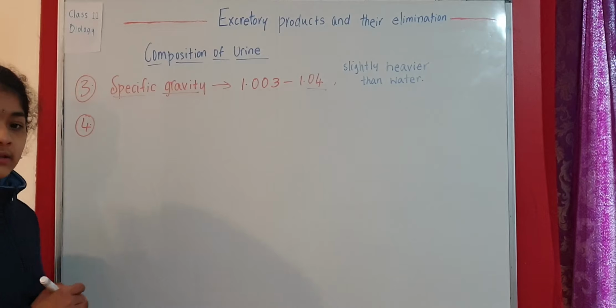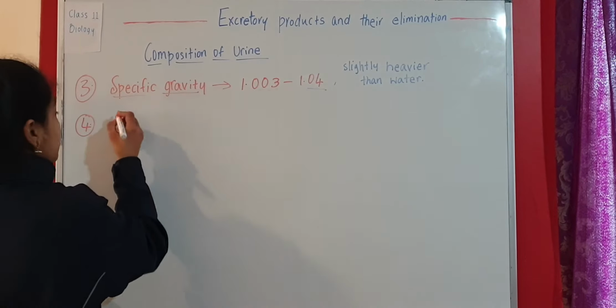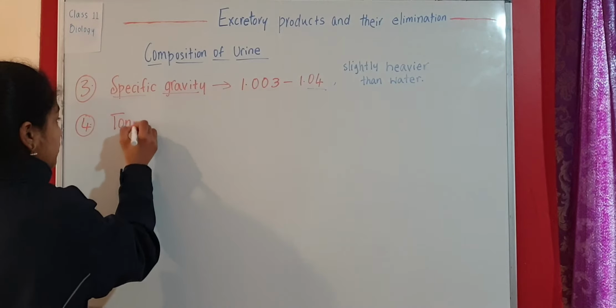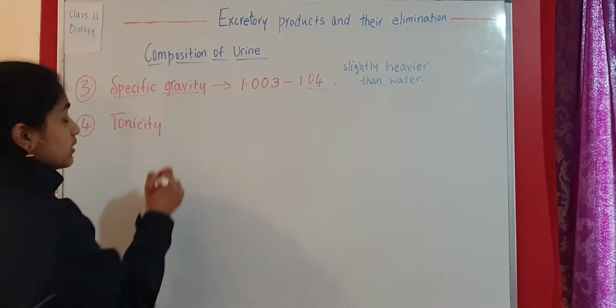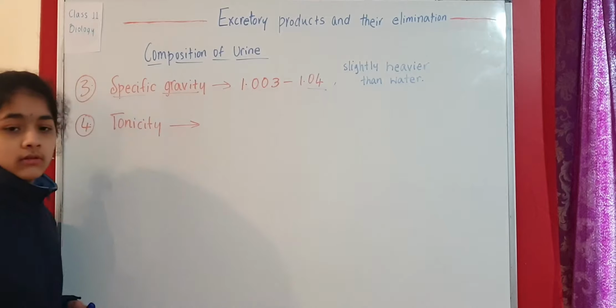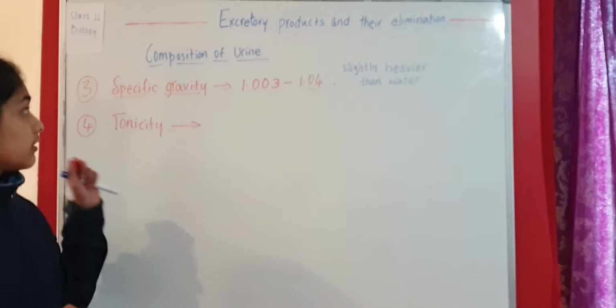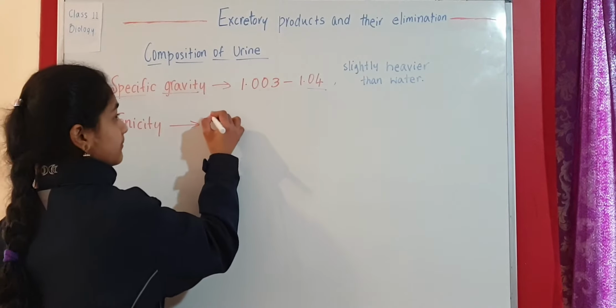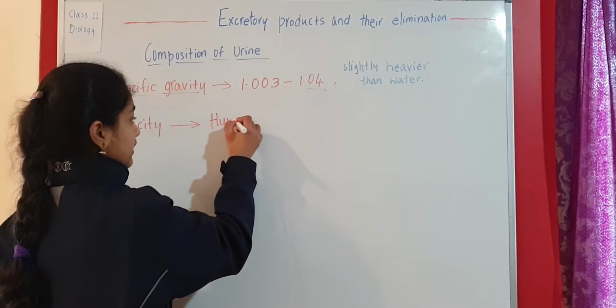Coming to the next thing, now we are going to talk about the tonicity, or the concentration. The tonicity or concentration of urine is hypertonic.